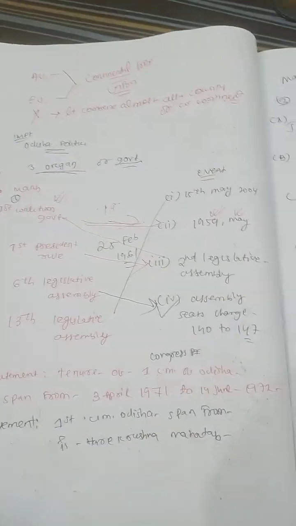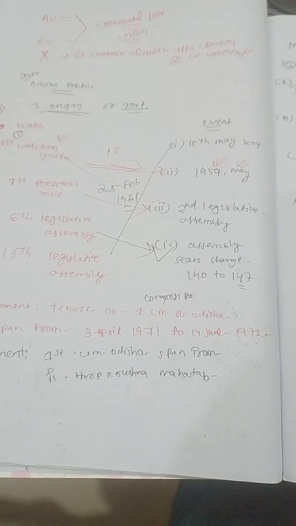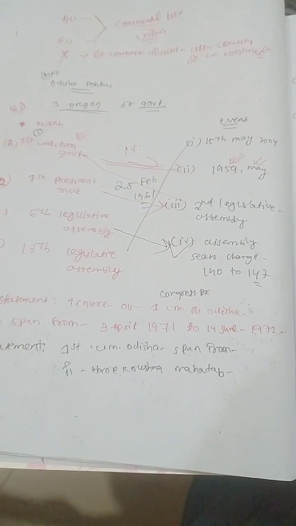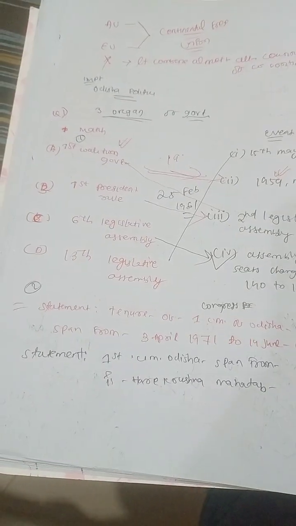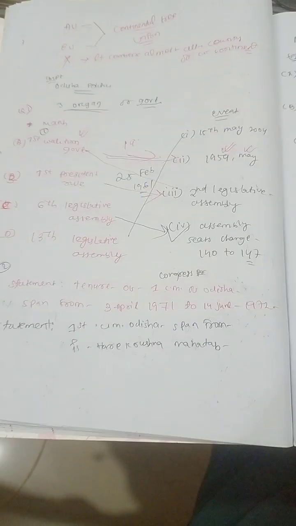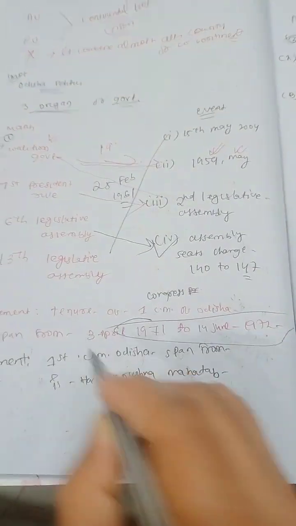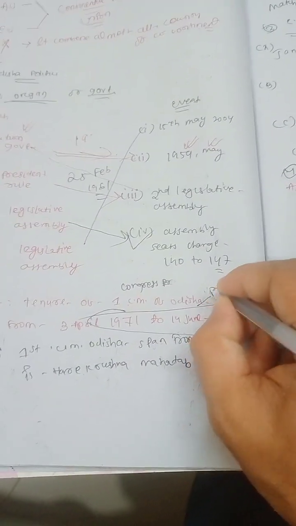Then a wonderful question ahead, a statement based question. The tenure of the first Congress chief minister of Odisha, spanning from 3 April 1971 to 72. So it is none other than Harekrushna Mahatab. Sorry, Biswanath Das. Okay, my mistake. The Biswanath Das.